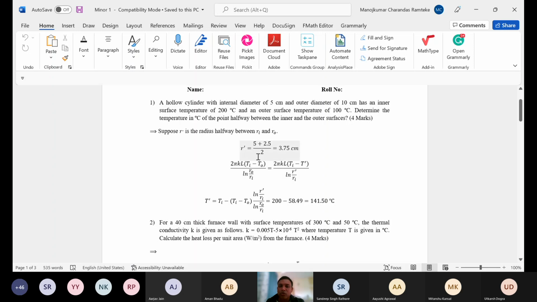Okay, so we can find out the halfway radius as this, and then we can assume that the steady state heat transfer is there. So Q will be same, so we can write the expression for Q for the entire thing and halfway through, isn't it? And just rearranging that, we can find out the temperature at the halfway. So the temperature at halfway we can obtain directly by using this equation. Is it clear to everyone? Yes, sir. Okay, all right.